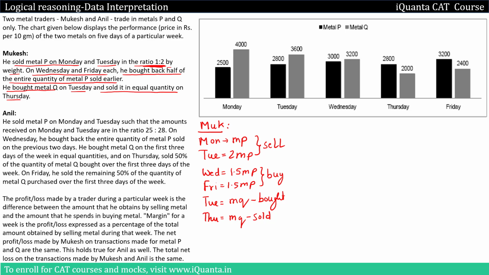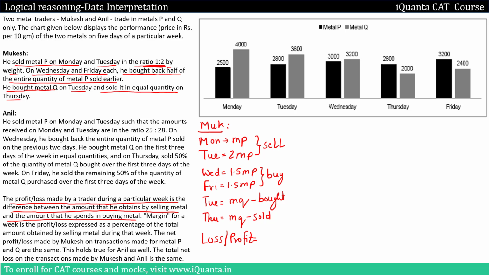Now since we were given that the profit or loss made by a trader during a particular week is the difference between the amount that he obtains by selling the metal and the amount that he spends in buying the metal, let us calculate the net loss for Mukesh. So if we calculate the loss, profit, whatever for Mukesh, I'll write it as loss profit.